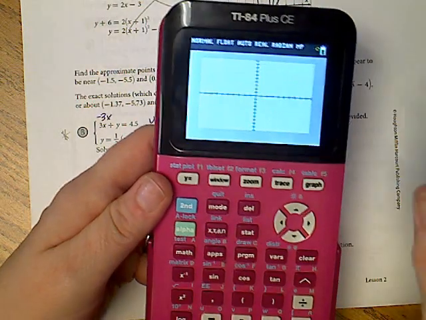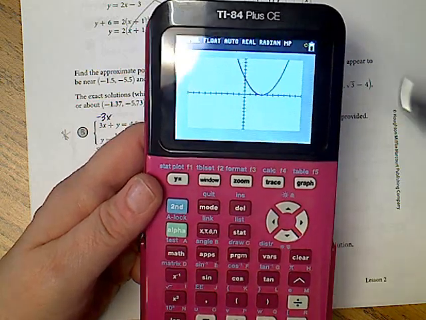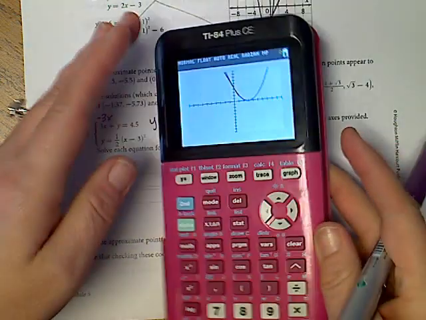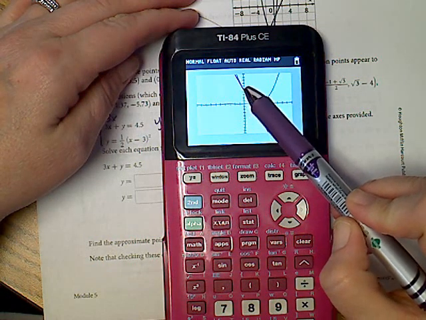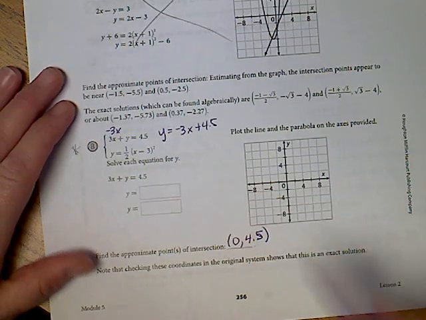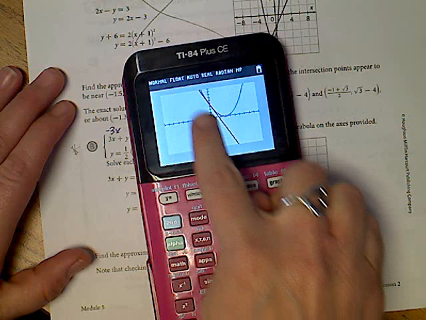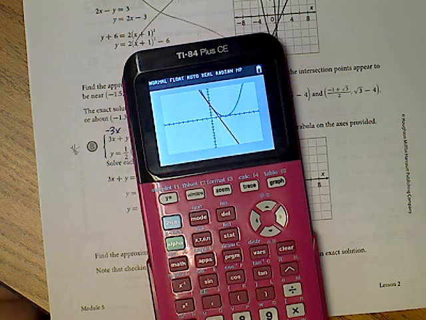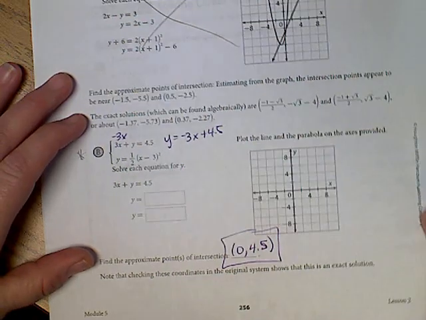If I look back at the graph, sorry, it's regraphing because I changed it to a decimal, but if I regraph it, I only see, for sure I know that point right there, that's 0, 4.5. That's the point of intersection. So I have finished this problem. I found the point that the parabola and the line share in common. That's my goal. I need a point or 2 points, or maybe no points.